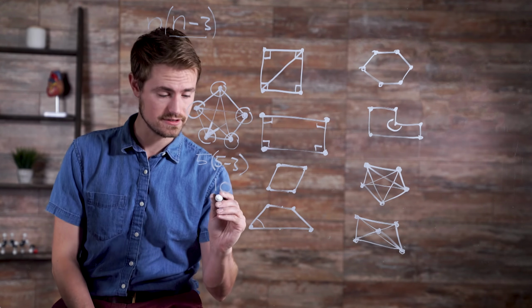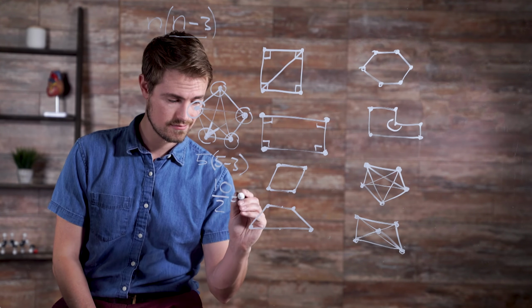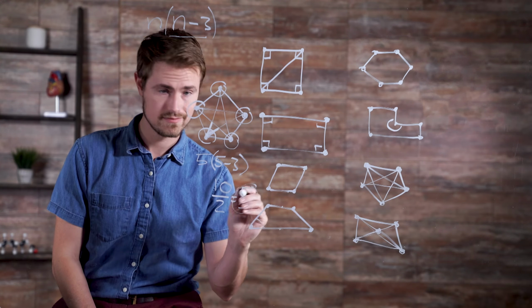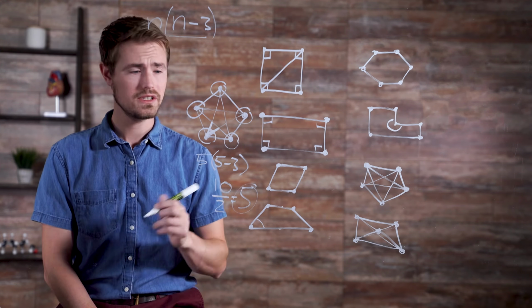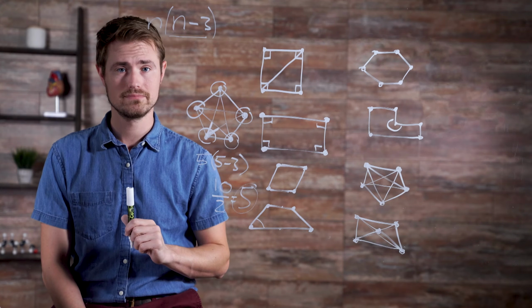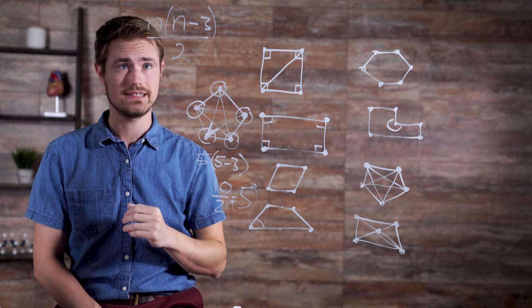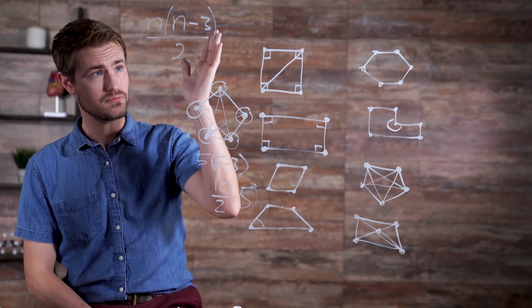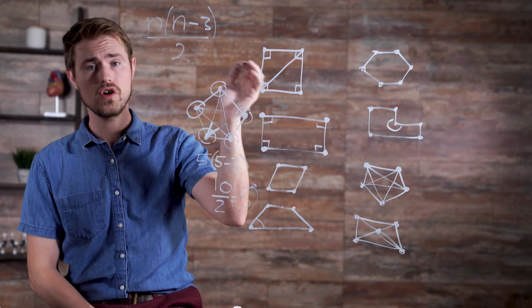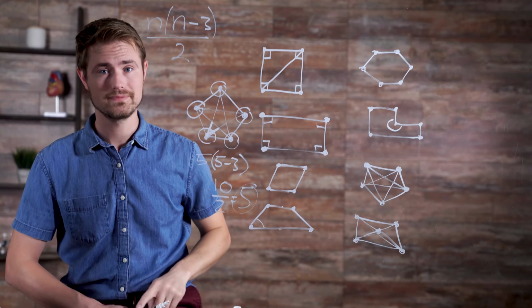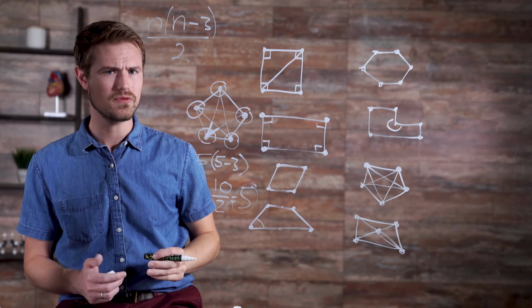In our pentagon, this looks like 5 times 5 minus 3 divided by 2, which is 5, which corresponds to our diagram. Therefore, for any size polygon, our equation can be written as this: n times parentheses n minus 3 all over 2, or divided by 2. Conceptually, this can be remembered as